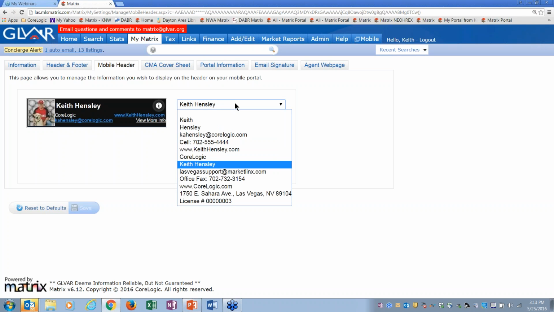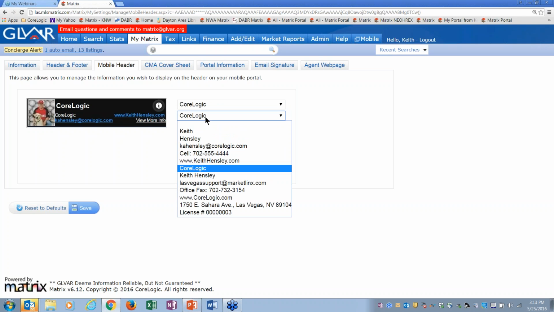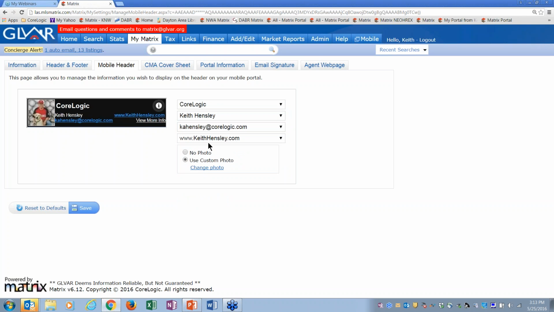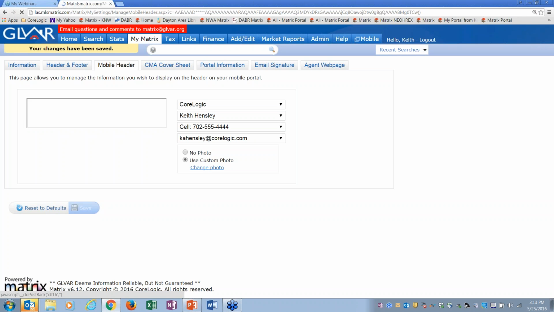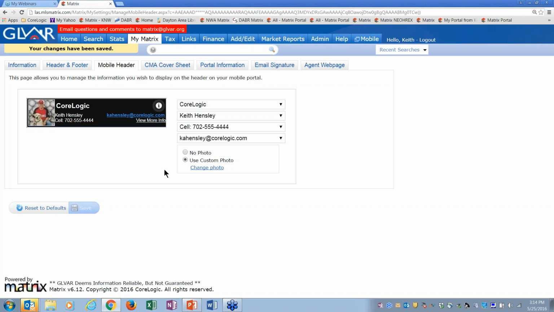And here, from that first information tab, you can choose what information you want to show. So maybe I want my company name first, and then my name, and underneath my name, maybe my phone number. Over here, I want my website address, or my email address to show there. There's not much else I can do here. I can say no photo, turn it off, or use a custom photo, or upload another one here. But once you're done, just save it. And I think this is a very important one to make sure is looking right too. Okay, so both of these, the header and footer and the mobile header, make sure you get them set up right.